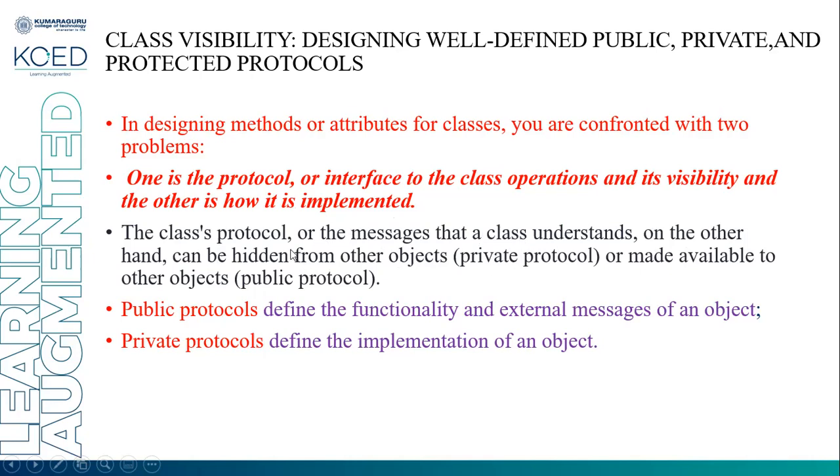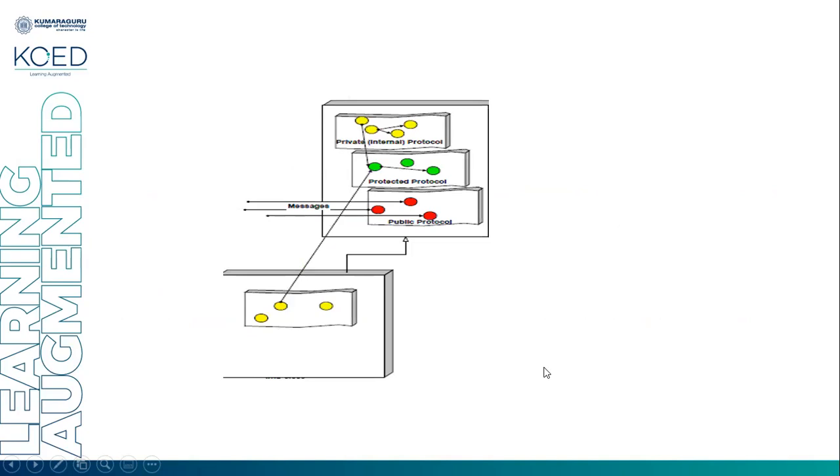In the private protocol, the attributes and methods are hidden from the other objects. The public protocol is made available to the other objects. Hence, the public protocol defines the functionality and external messages of the object, and the private protocol defines the implementation of the object.